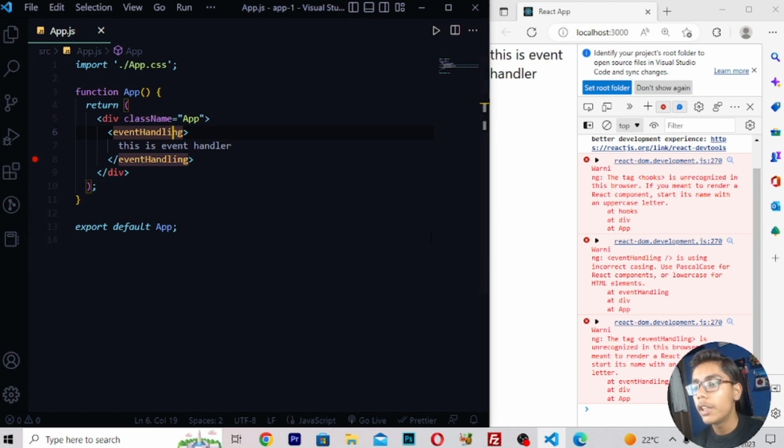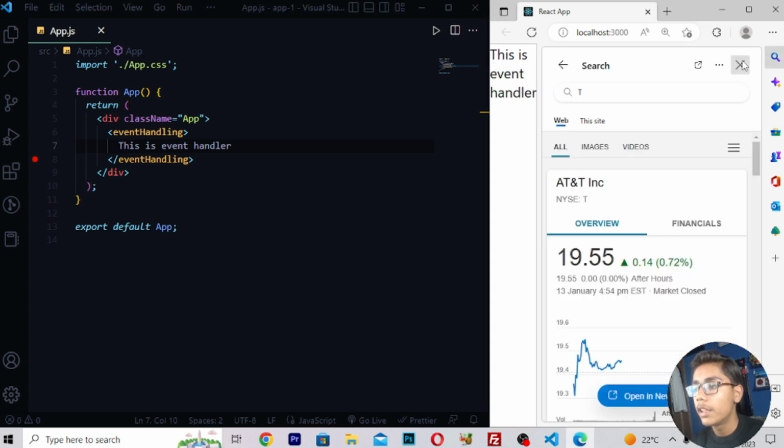So we will now write it in lowercase. We have written it in lowercase, but this H will be capital, remember that. Now this H is capital, and because of that we are getting this text here, "this is event handler," which is fine in our browser. Now I'll make this T capital. If I do that, you can see this T has turned into a capital, and now we are getting all this stuff.